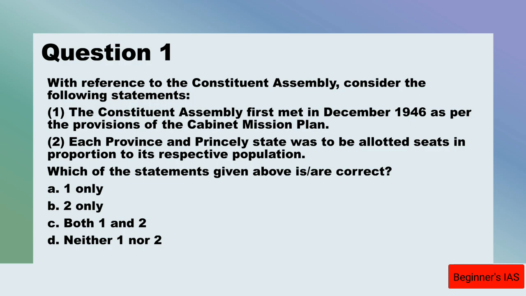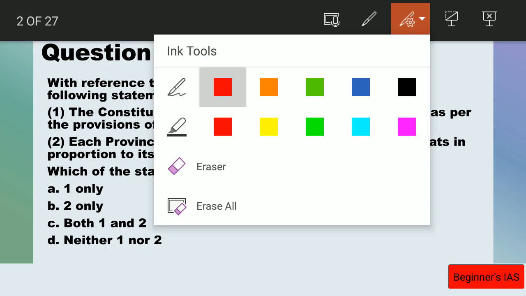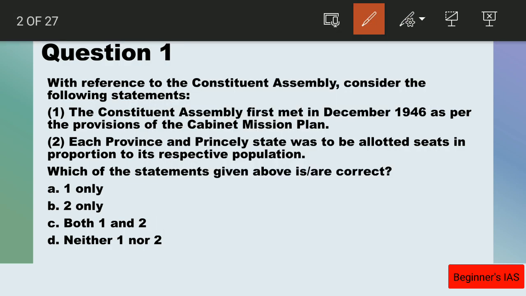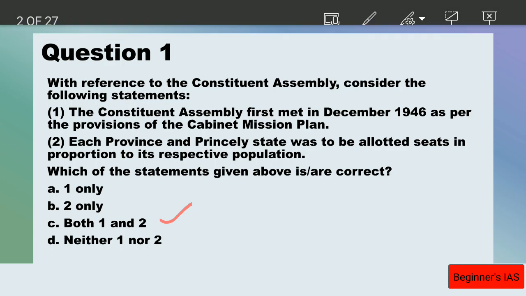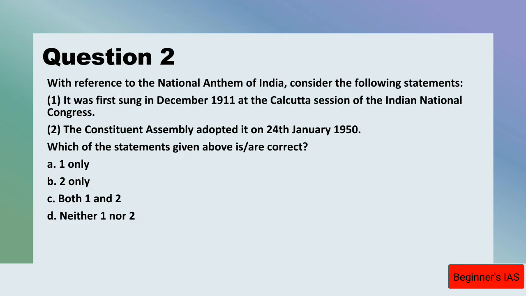Each province and princely state was to be allotted seats in proportion to their respective population. Roughly, one seat was to be allotted for every million population. Therefore, both the statements are correct. So the answer for question number 1 is C. Both the statements are correct. So let us begin with question number 2.